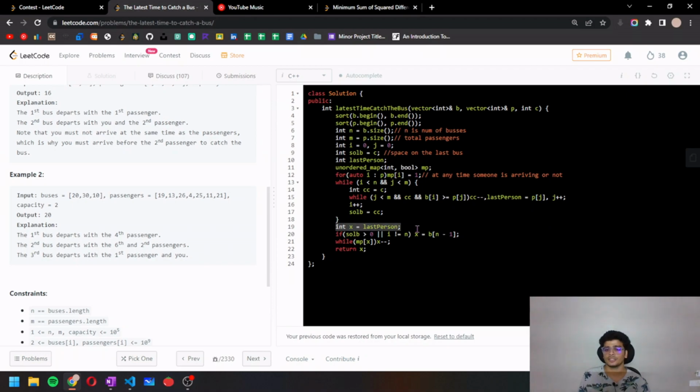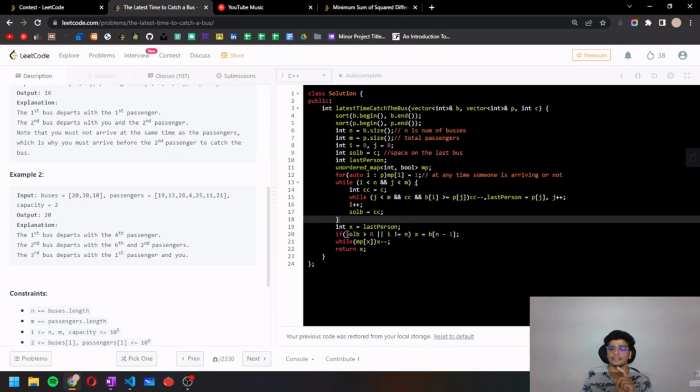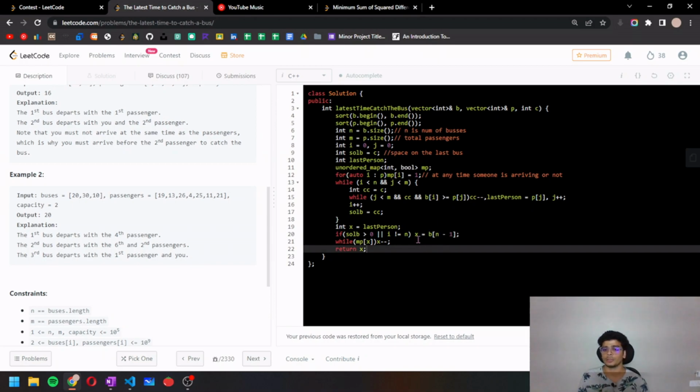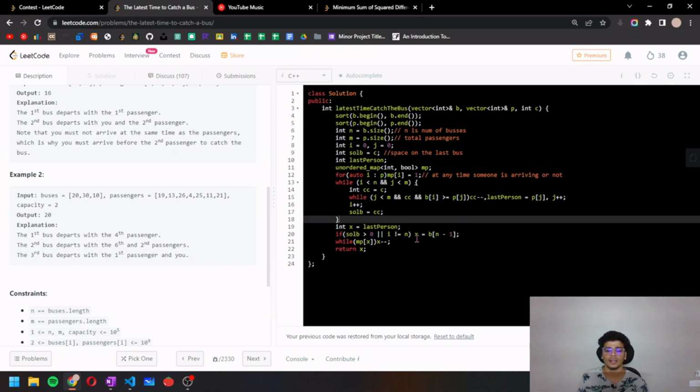After that, I have written two base cases. One base case is when in the last bus there was some space left. That means I can possibly choose the last departure time as the possible time. Alright, so I have done this.